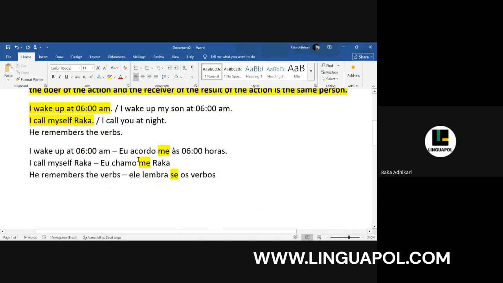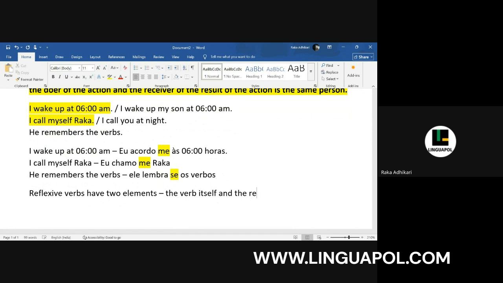So wherever you see the use of reflexive verbs, it actually has two elements. There is the verb and there is the reflexive pronoun. So our next point will be: reflexive verbs have two elements, the verb itself and the reflexive pronoun.